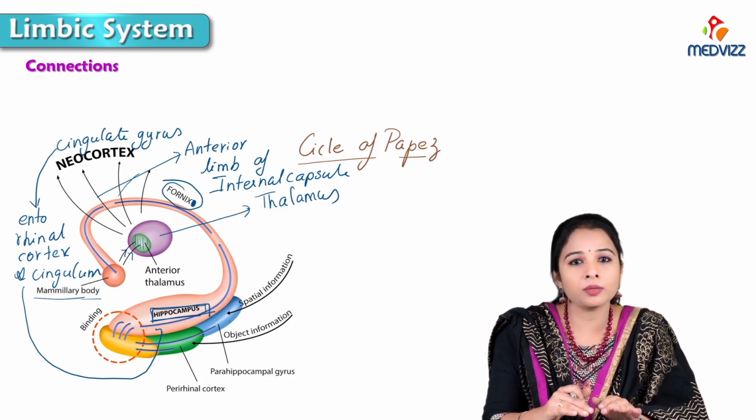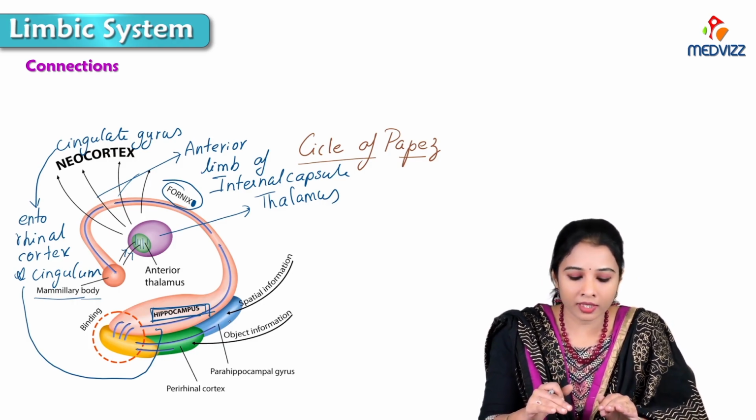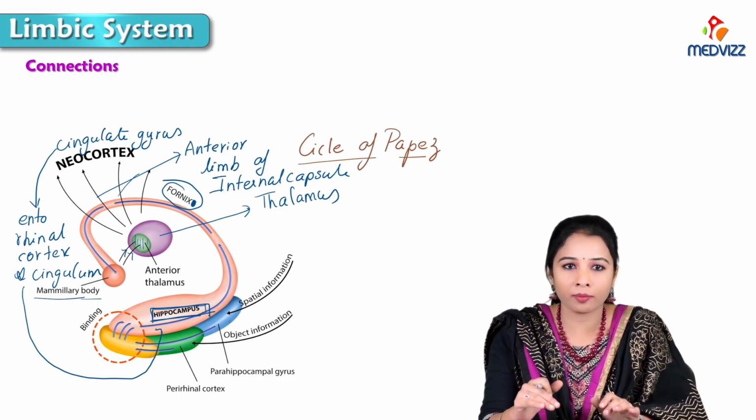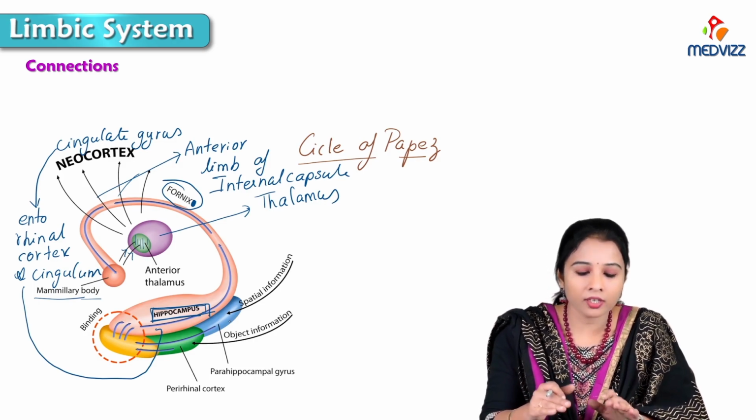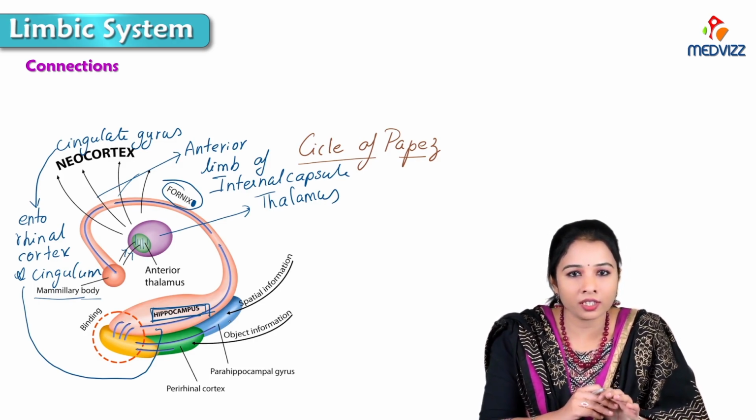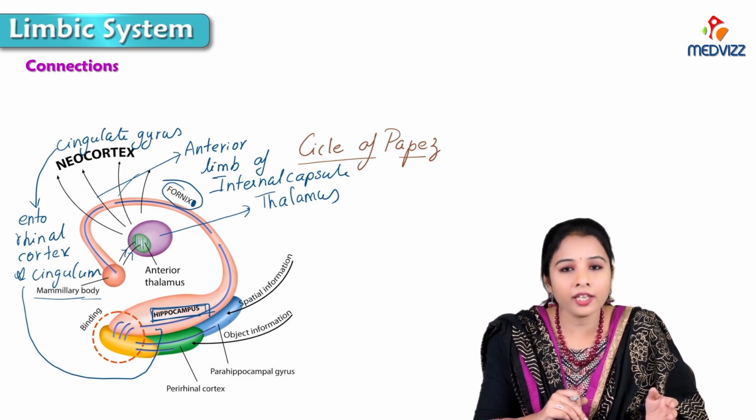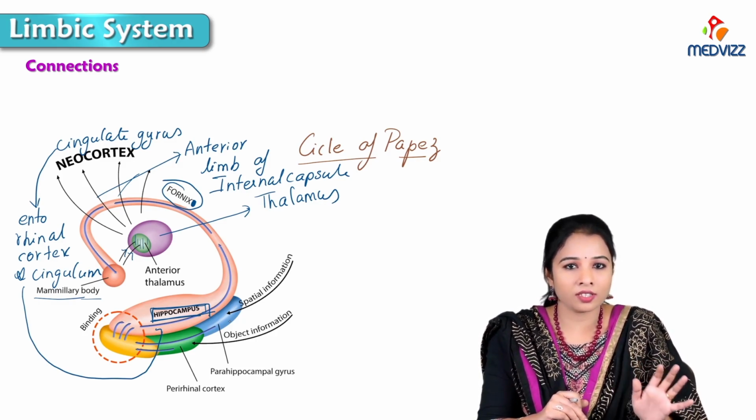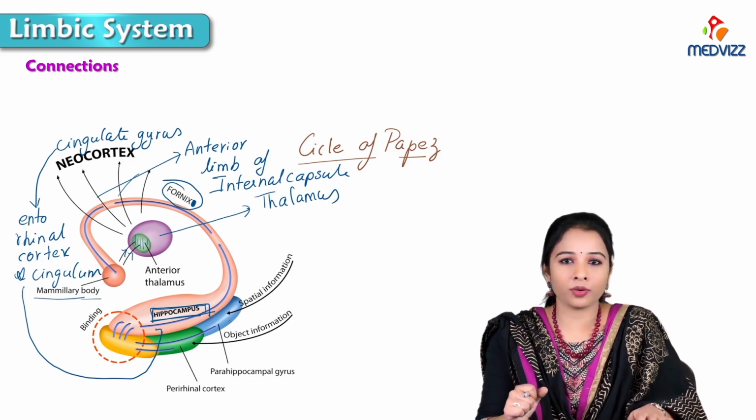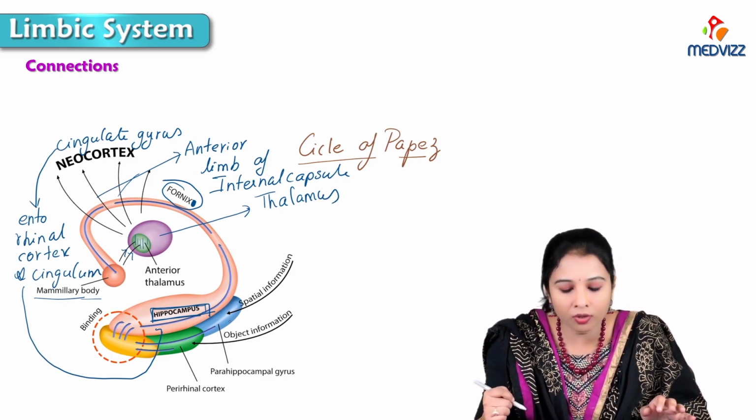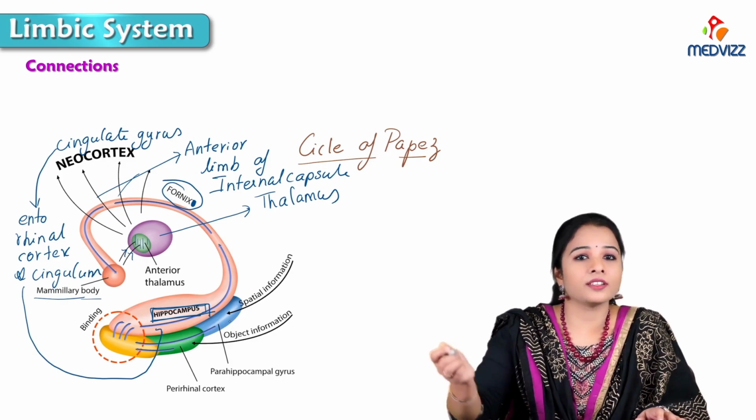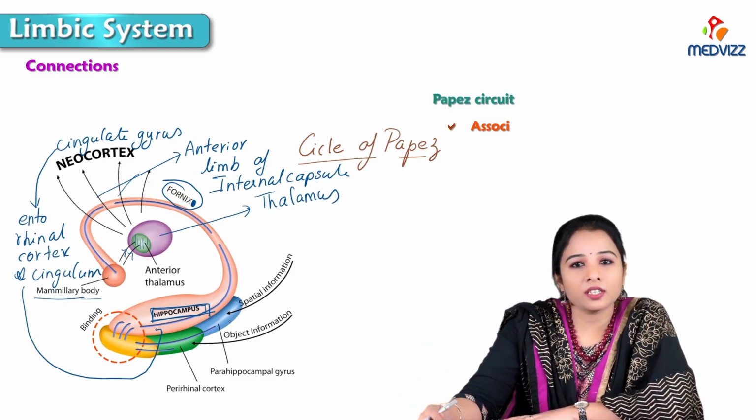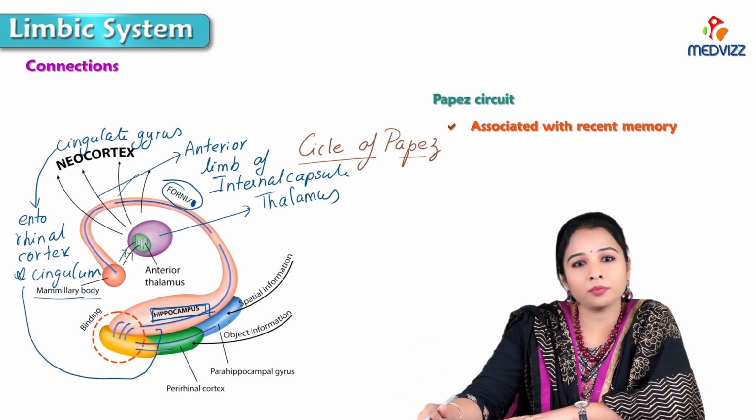and from the mammillary bodies via the mammillothalamic tract it reaches the anterior thalamic nuclei, and from there to the anterior limb of the internal capsule, and relay in the cingulate gyrus, then entorhinal cortex or cingulum, and finally back to the hippocampus. So it is called the mammillothalamic cingulate tract. This Papez circuit is associated with recent memory.